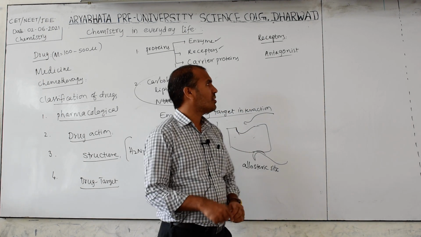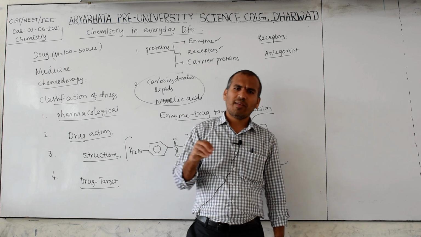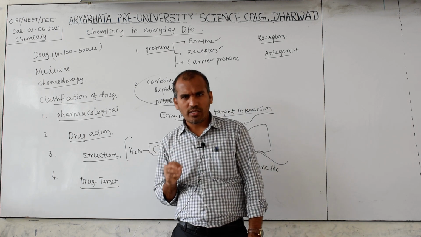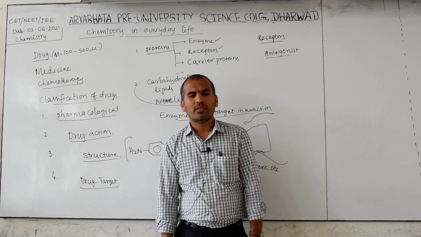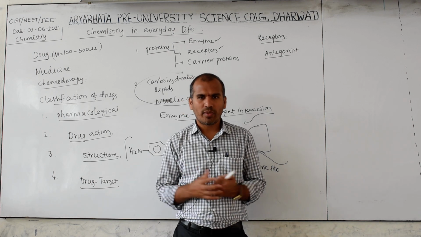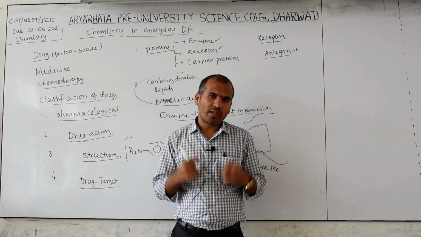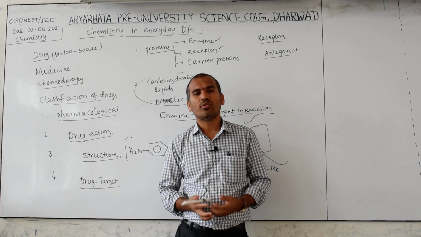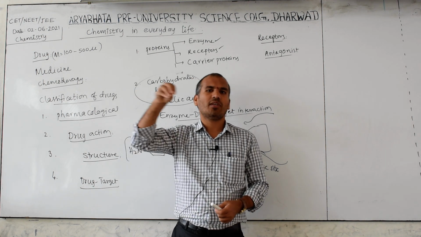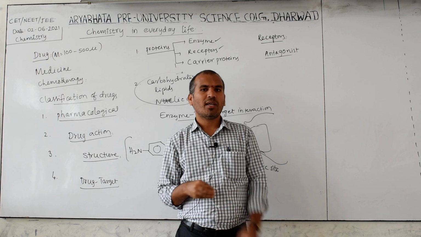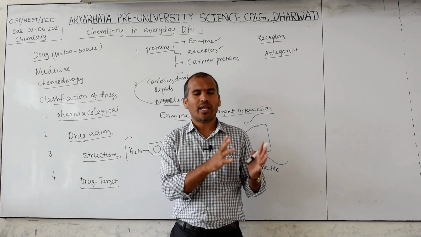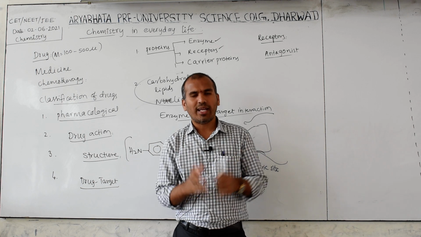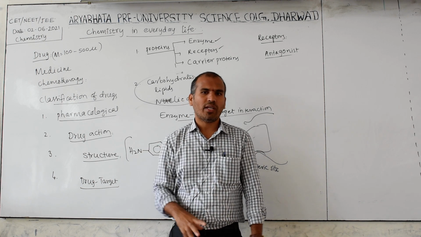And another type is, sometimes the natural chemical messengers are not available. When they are not available, that creates another problem. But we require that message, so what to do? We have to artificially provide a chemical messenger that acts like the natural messenger, but not exactly. This is called mimicry.